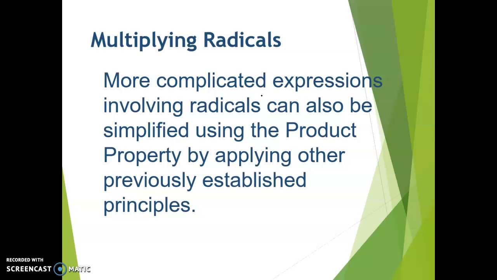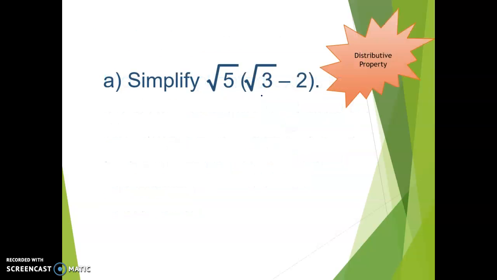More complicated expressions involving radicals can also be simplified using the product property by applying other previously established principles, like the distributive property and FOILing, first, outside, inside, last. Let's try one with the distributive property. Now, we cannot subtract these two terms, even though there's a subtraction sign, because they are not like terms. We have a root 3 and a 2. Can't subtract those. However, if you notice, we've got these parentheses and a number on the outside. So what we can do is distribute the square root of 5 to get rid of those parentheses.